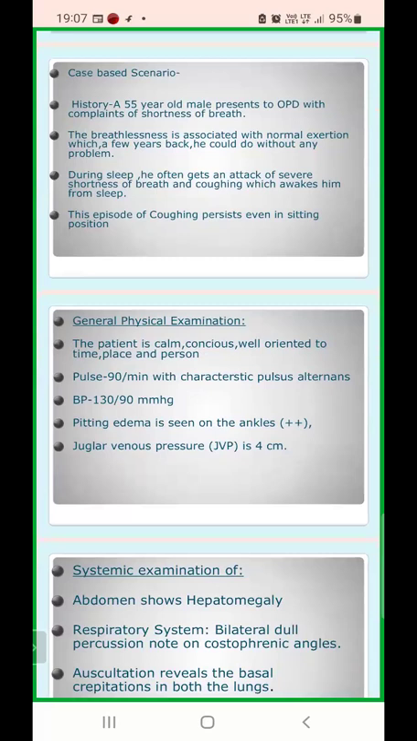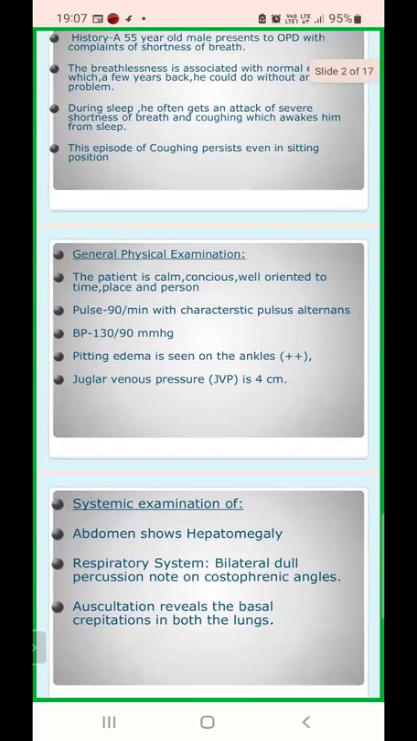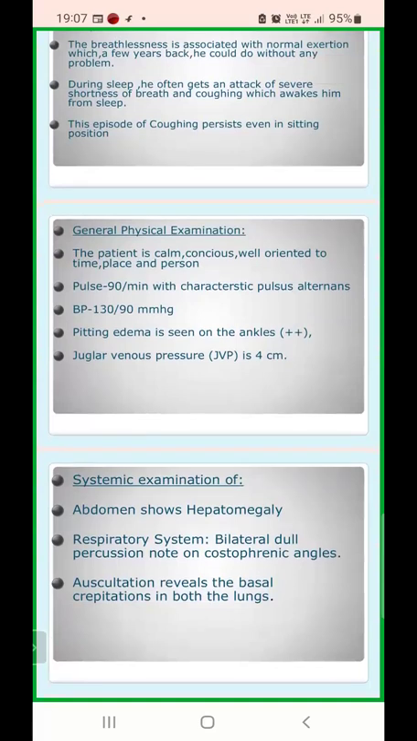Okay, the shortness of breath is also termed as dyspnea. So it's either dyspnea at rest as well as dyspnea on exertion. And it seems that this patient is actually having a respiratory discomfort. But let's quickly go to the general physical examination. The patient is calm. Okay, that's the mental state examination, that the patient is calm, conscious, and well oriented to time, place, and person.